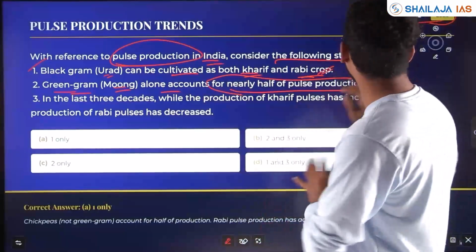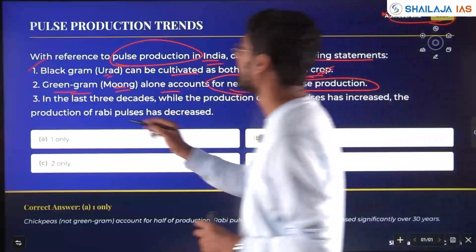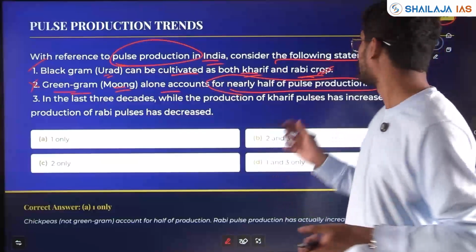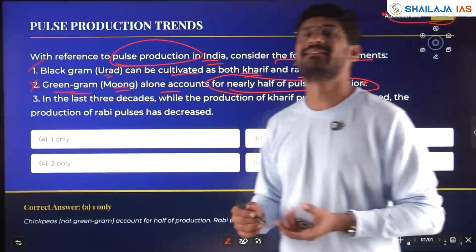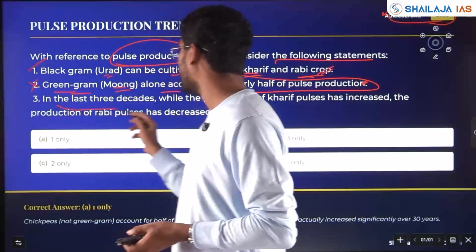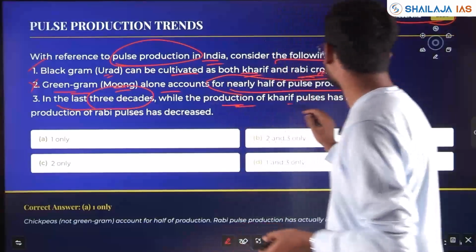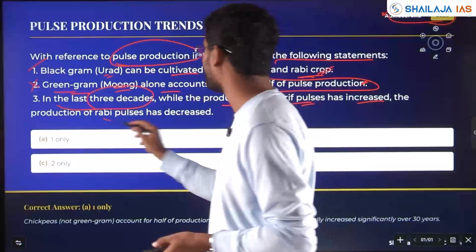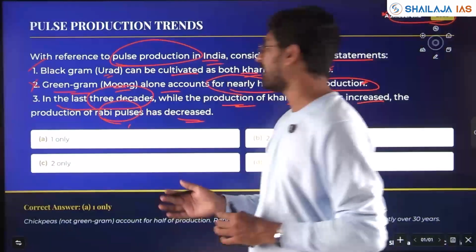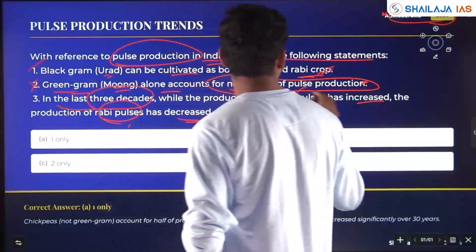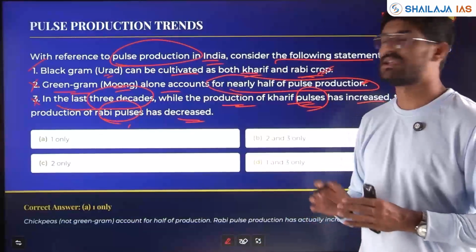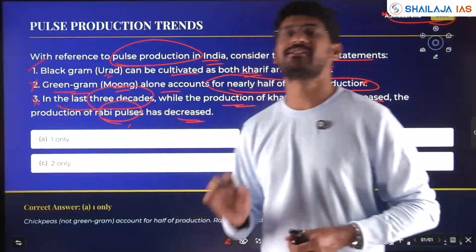During the 2020-21 financial year, it was not green gram but chickpeas. Chickpeas were accounting for 50% of the pulse production, which is used as a major staple in northern India and in western India, not moong. In the last 3 decades, while the production of Kharif pulses has increased, the production of Rabi pulses has decreased. Nothing as such. In both Kharif season and Rabi season, the production of pulses has increased due to increased irrigation, increased power, increased facilities. The production has increased in both the seasons.